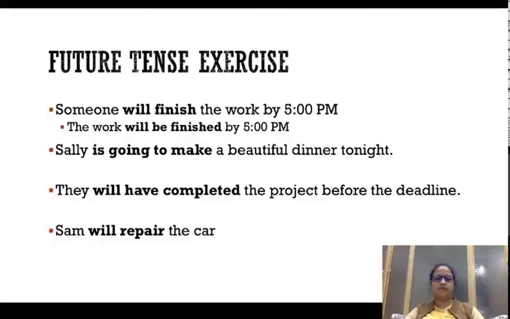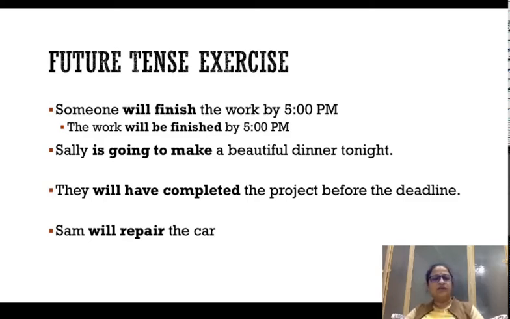So, someone will finish the work by 5 p.m. is going to be converted like this: the work will be finished by 5 p.m. Here you've omitted someone, but someone can come in here: by someone at 5 p.m. Yes, by 5 p.m. both are correct, because in these sentences someone is not a significant subject, so someone can be omitted, and the work is important because you've put work in the subjective position.